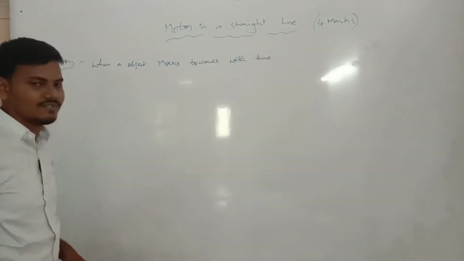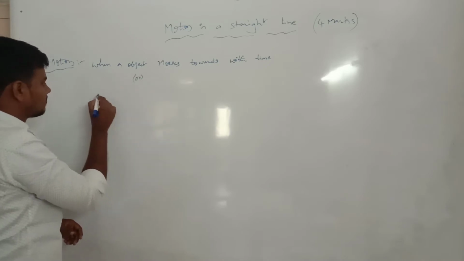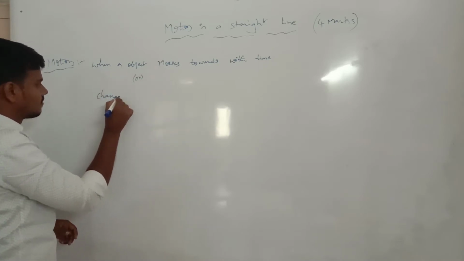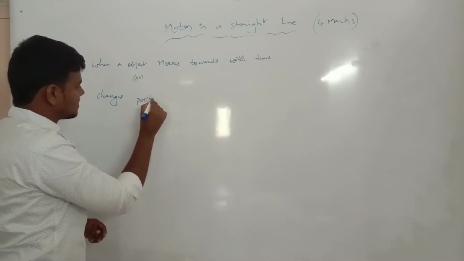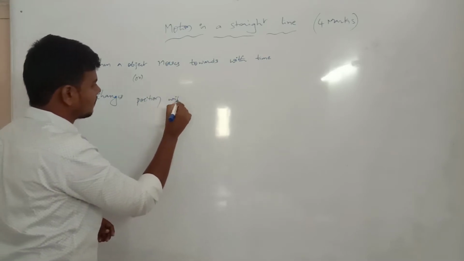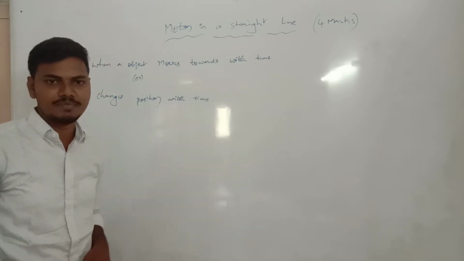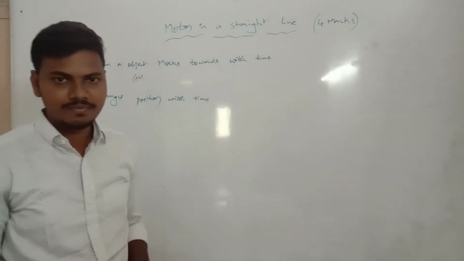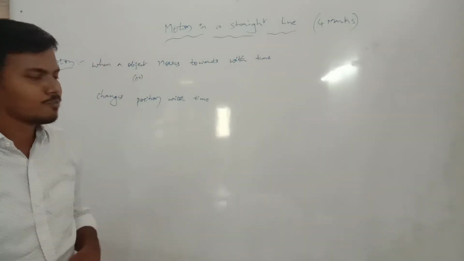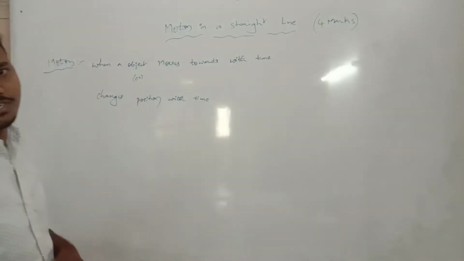The same definition continues: changes position with time. This one is also the same definition. The first one, when an object moves with time. The second one, changes position with time also. Now this is the definition of motion.